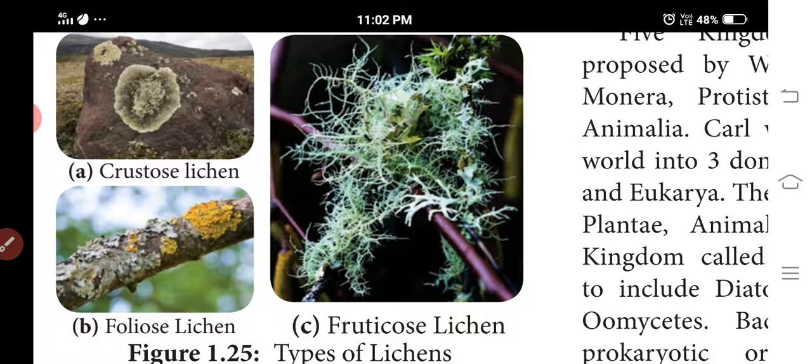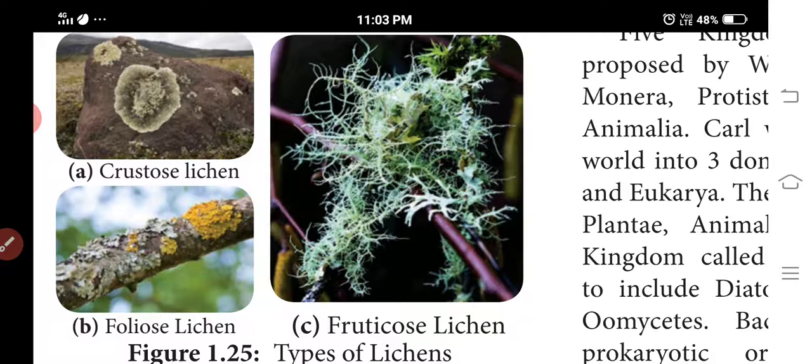You see that in this picture, crustose lichen. These are thin, flat lichens occurring as a crust on rock or bark. So these are the crustose lichens.